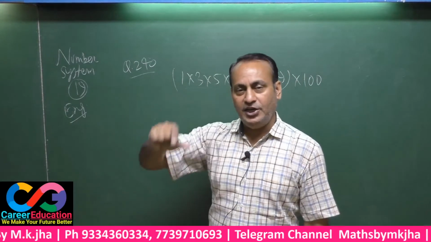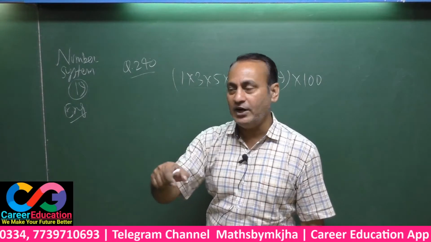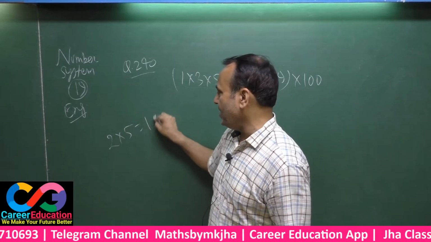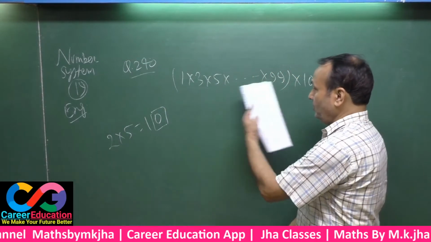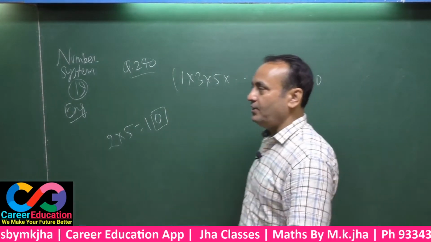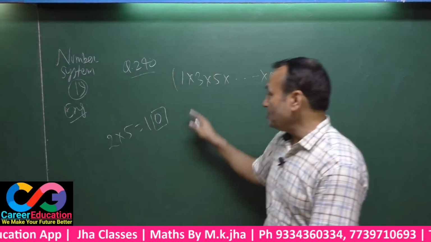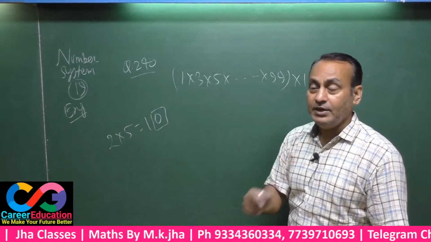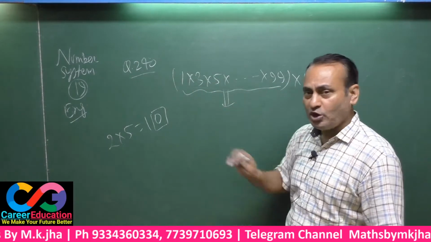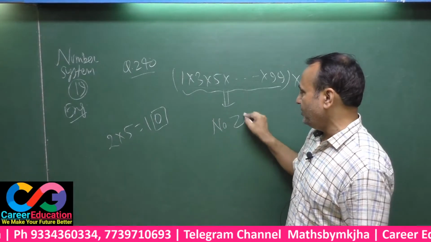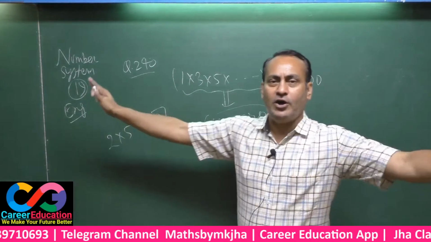in any product, 0 comes from the right side due to the multiplication of 2 and 5 only. Since in these numbers only odd numbers have been taken, there must not be a 2 even a single time. That's why after the multiplication of all these, there must not be any 0. That means in this product there is no 0 at all.